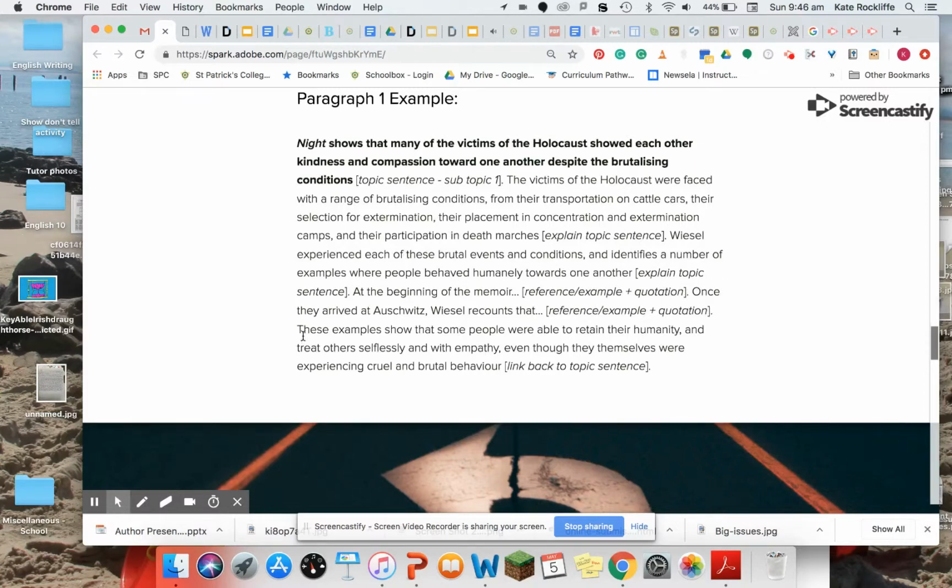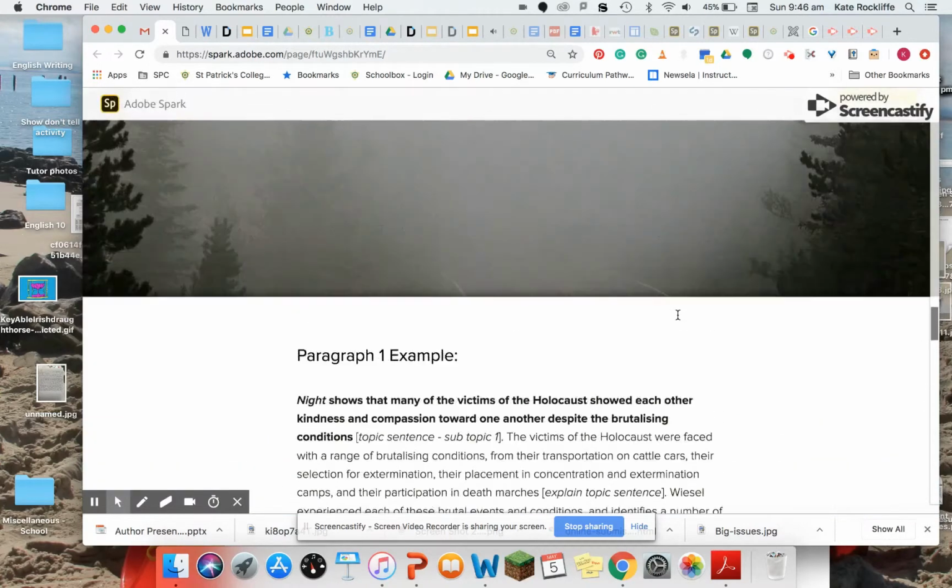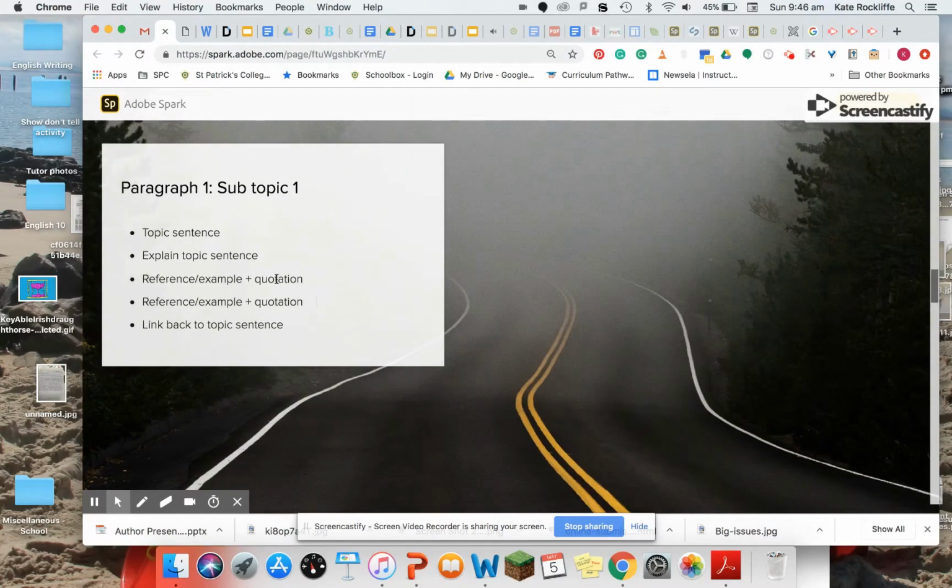Once they arrived at Auschwitz, Wiesel recounts that, and then I might use an example such as the prisoners giving one another advice. Make sure that you tell them that you're 18. Make sure that you tell them that you're 40. Otherwise, you'll get selected. And then a quotation for that. So there's my two examples. And by all means, especially if you're aiming for an extended, you might try and do more than two examples.